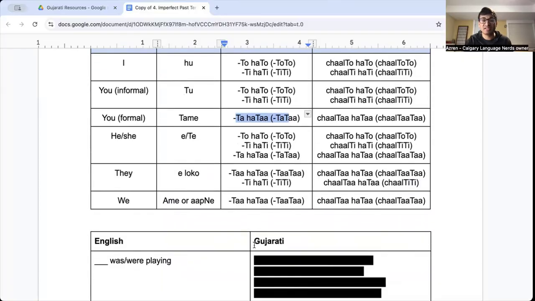Tame is only one option. Tame is respectful. Tame is always chal ta hata. Chal ta hata, like ta hata as the ending, right? It's like he and she. So it could be masculine, it could be feminine, it could be respectful. We have three different choices. So the best way to really wrap our head around this is to practice it. So let's just jump right into practice.